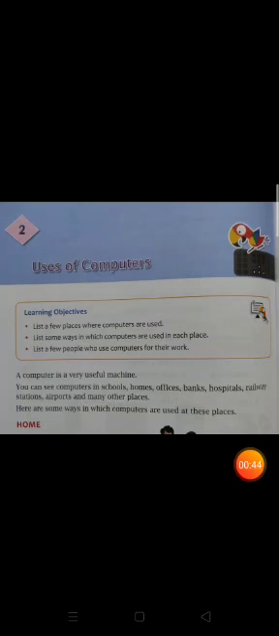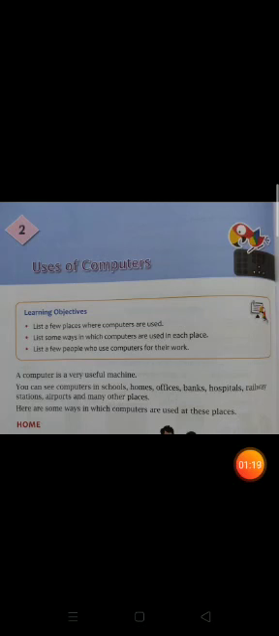Now, in lesson number 2, we are going to study about the various places and the various people who use computers. The learning objectives of this lesson are: first of all, list a few places where computers are used. I would like to ask all of you, where have you seen computers? You must have seen computers at your home, at your school, at your father's or mother's offices, at some shops and restaurants.